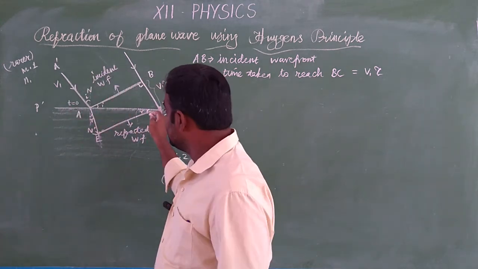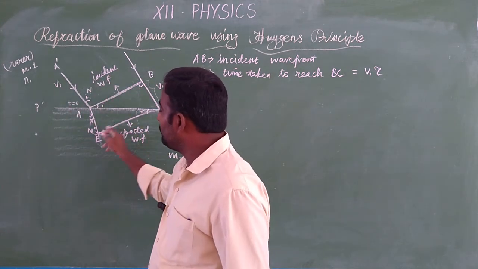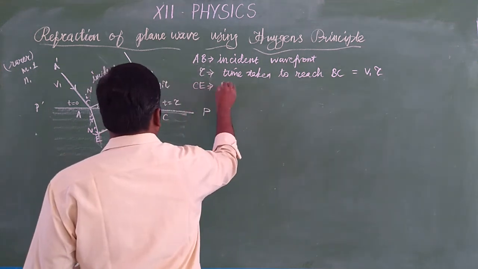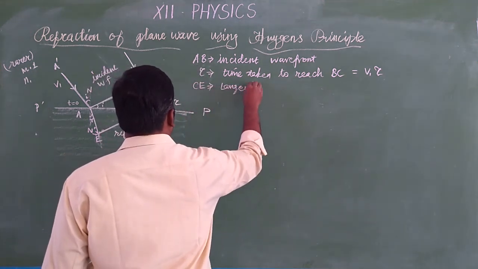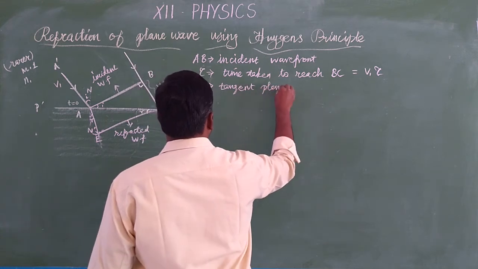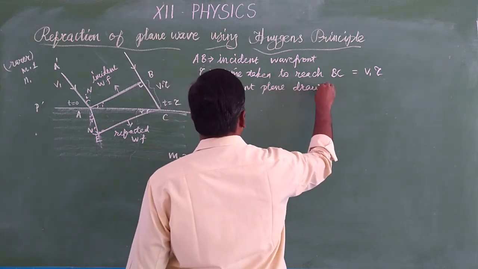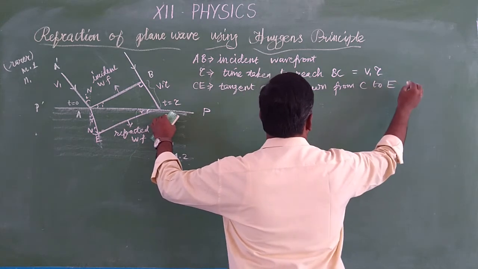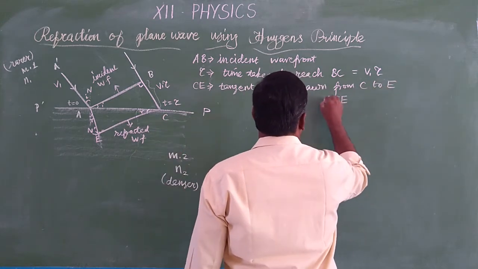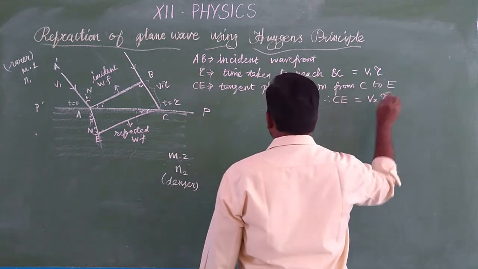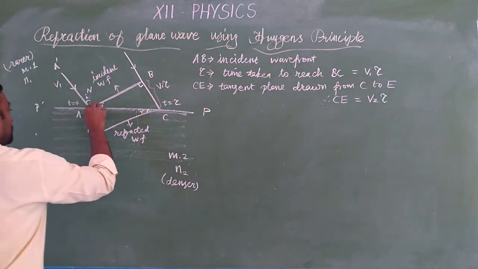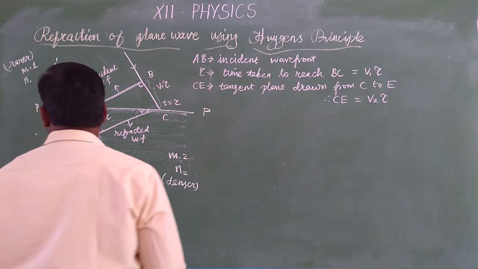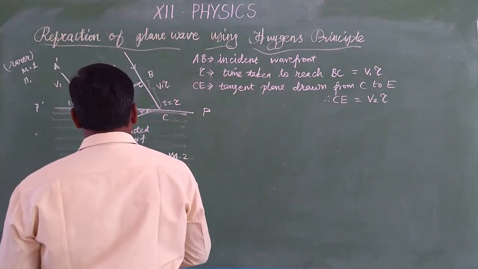What is CE? CE is a tangent plane which is drawn from C to E. Therefore, CE is equal to V2 tau, because it is the radius only, no? So the distance is V2 tau. Okay. And then we are going to compare the two triangles.